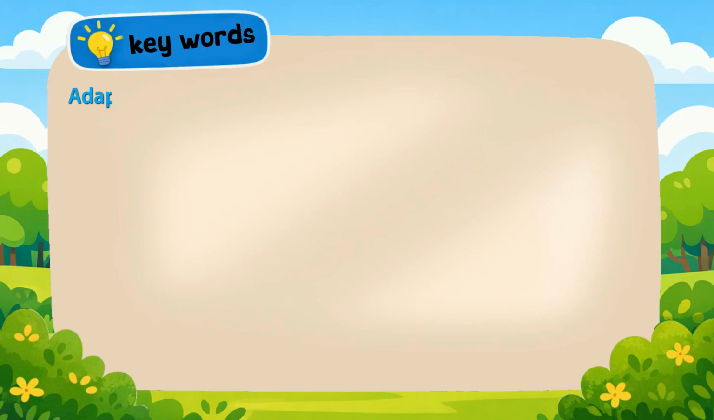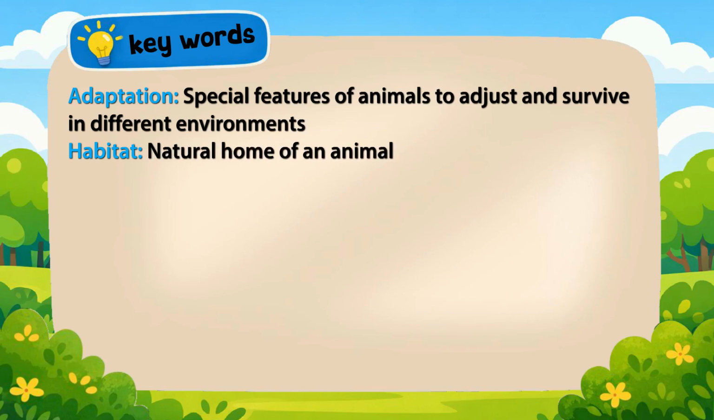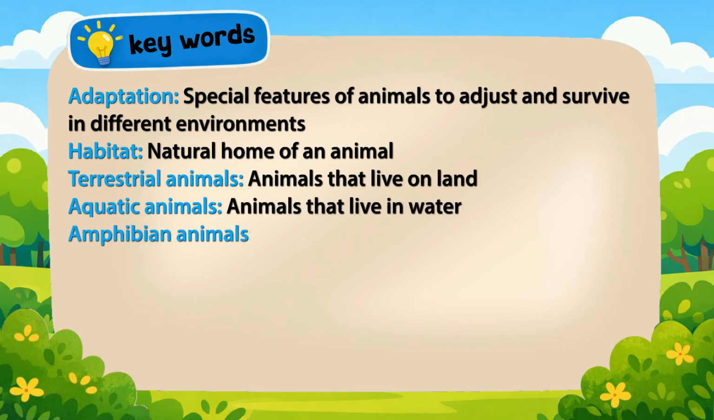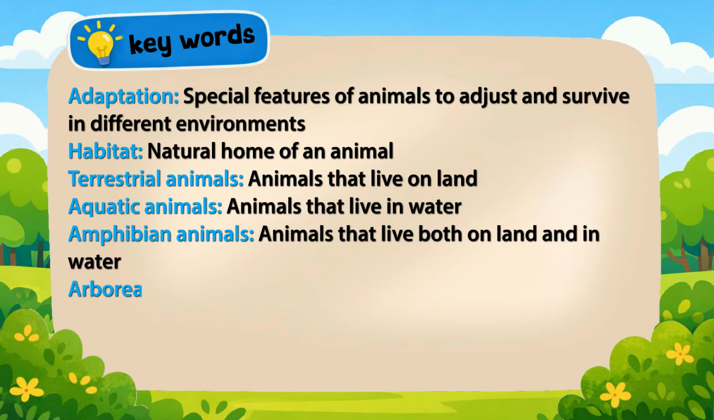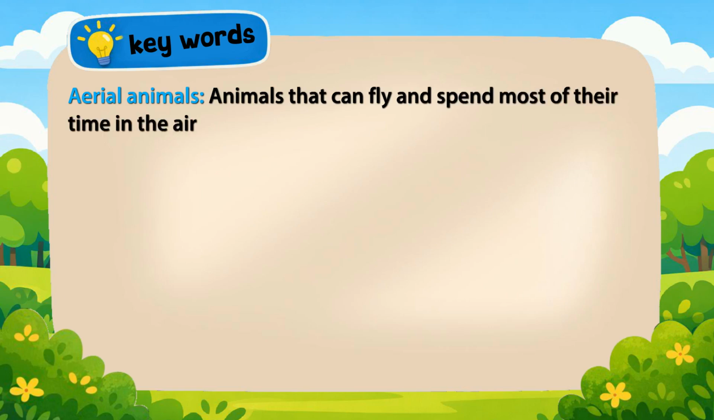Key words. Adaptation: special features of animals to adjust and survive in different environments. Habitat: natural home of an animal. Terrestrial animals: animals that live on land. Aquatic animals: animals that live in water. Amphibian animals: animals that live both on land and in water. Arboreal animals: animals that live on trees. Aerial animals: animals that can fly and spend most of their time in the air.